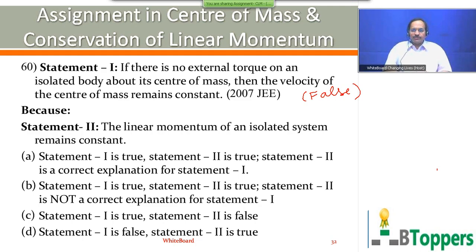Then again, they can start trying the questions from the assignment from the starting. That means they must start afresh again. Again, they must start going through all the questions in the assignment starting from question number 1. Again, they can start trying one by one all the 30 questions in each assignment. That means after going through solutions, they can take a gap of 1 hour or 1 day. They can again try these questions. They should try to work out the assignment again because already they have gone through the solutions earlier. They will now be able to solve most of the questions when they go through the assignment for the second time.